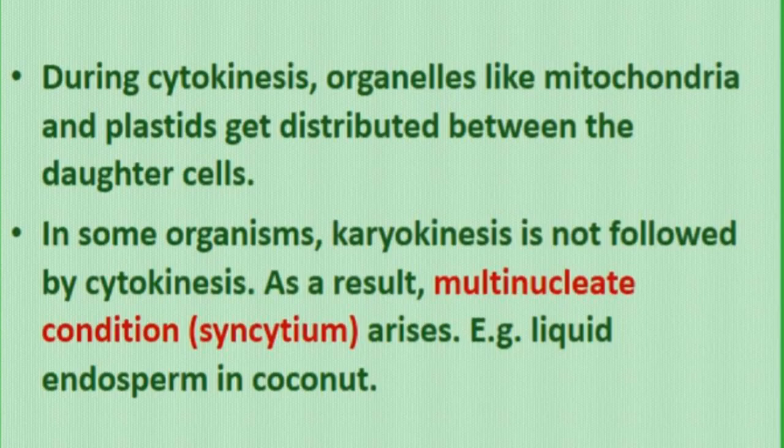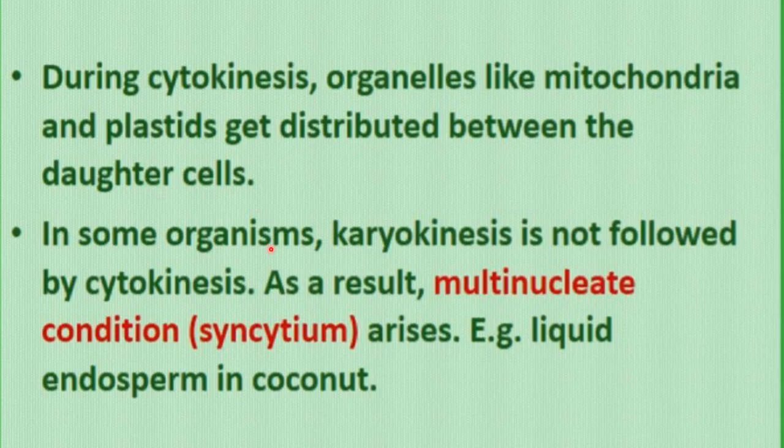Now, one more important thing about cytokinesis is, during cytokinesis, organelles like mitochondria and plastids, all these are present in the cytoplasm. So if in cytokinesis cytoplasm division is occurring, during that division these organelles will also get distributed between the daughter cells, right?